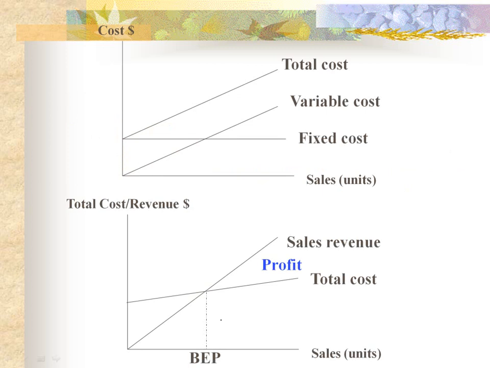In these figures we are given the behavior of cost and revenue in relation to sales in units. In first figure we are measuring sales in units on the x-axis and costs on y-axis. We are given the fixed cost line.